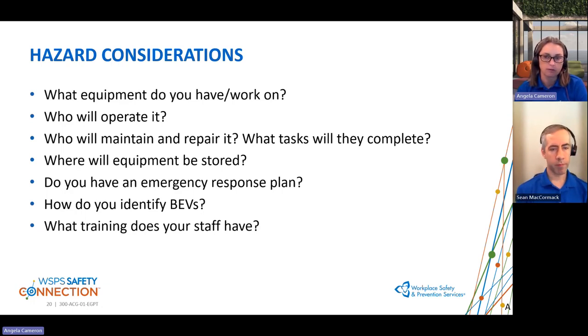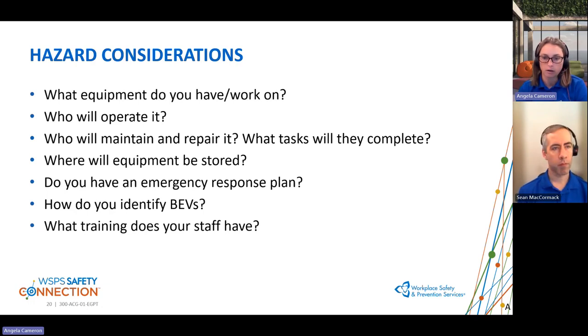So it's really about taking the time to stop and think about when you bring these vehicles into your workplace, who's working on them? What are they doing? What hazards are associated with those tasks? And these will help us formulate what are the next steps that we have to take in order to ensure that we're taking the reasonable precaution that we talked about in the duties of the employer.